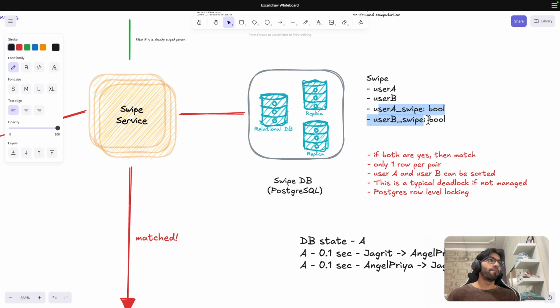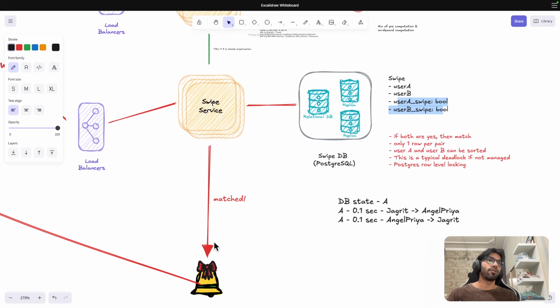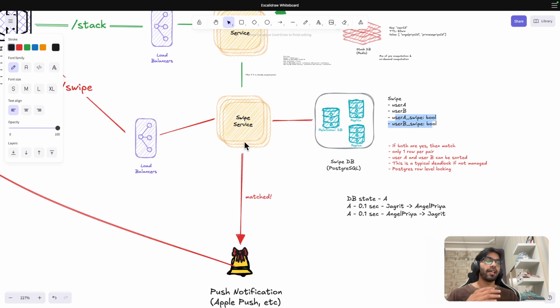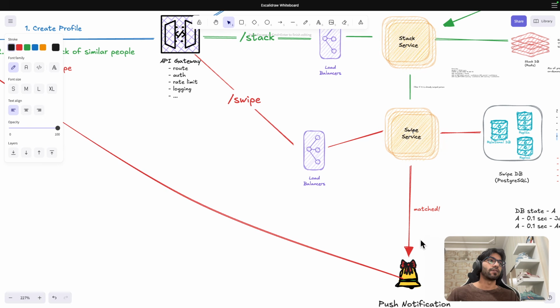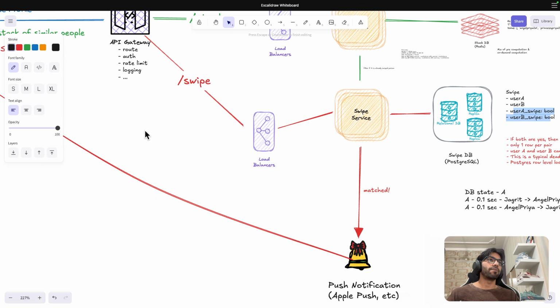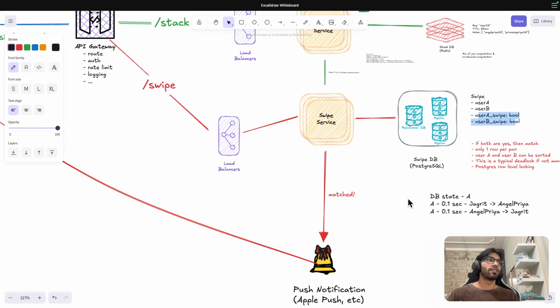If both of these become true, then straight away I can send the notification. Either if my operation got completed first, then Angel Priya would get the notification. If her operation had already gotten first, I would get the notification that a match is found. That would be the check here, and that is how the operation looks.